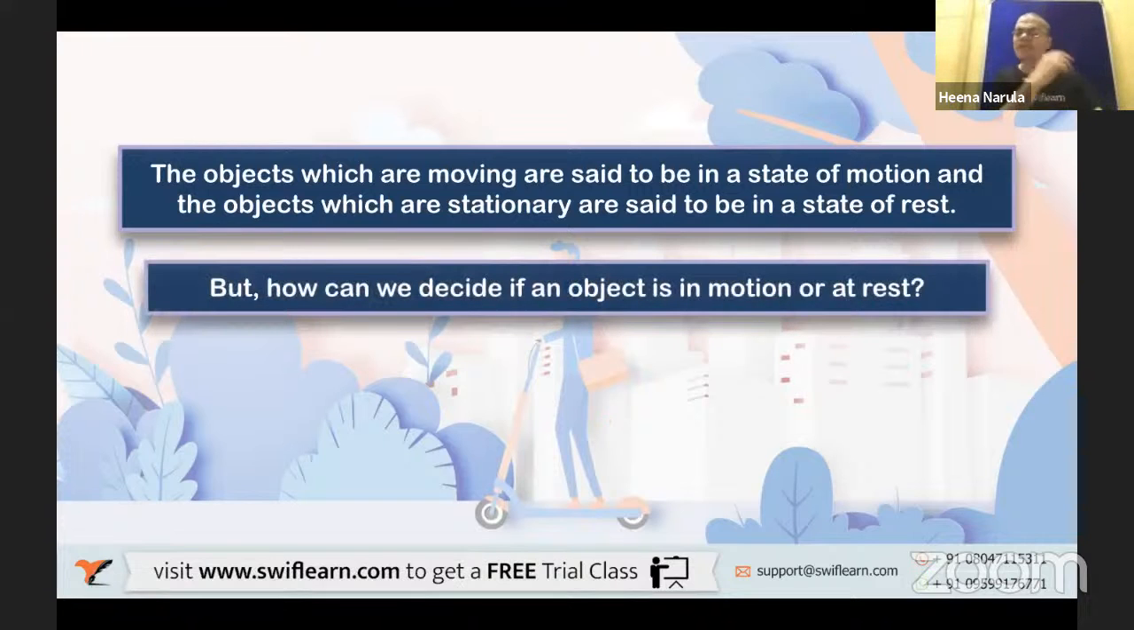But how can we decide, sir, if an object is in motion or at rest? Yes, now you only tell me, you have given me the examples. How do you identify this object is in motion, this object is at rest, this object is in stationary condition? What is that prerequisite or the basic foundation or the fundamental difference you observe? Yes, anybody can tell me? How can we decide that any object is in motion and any object is at rest?